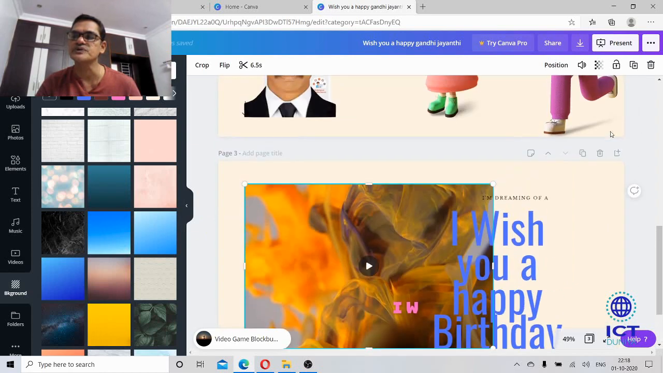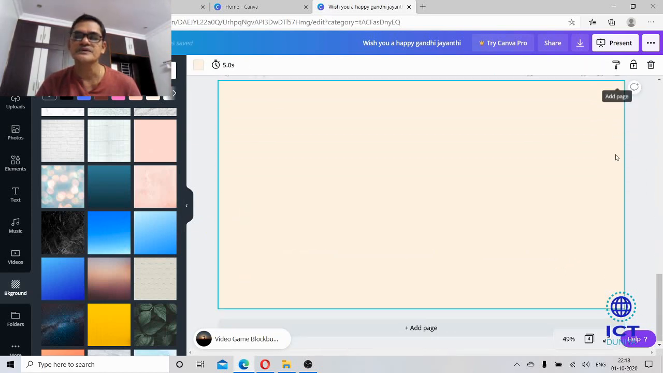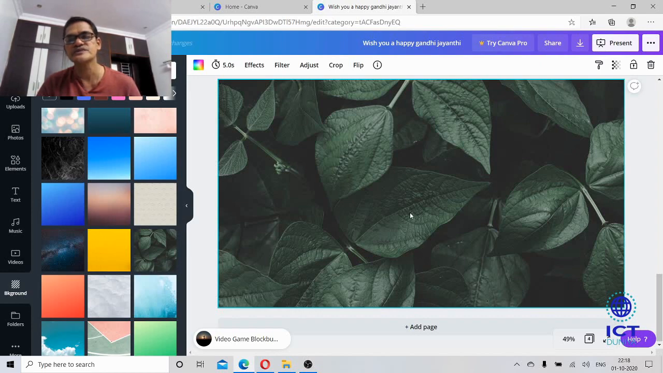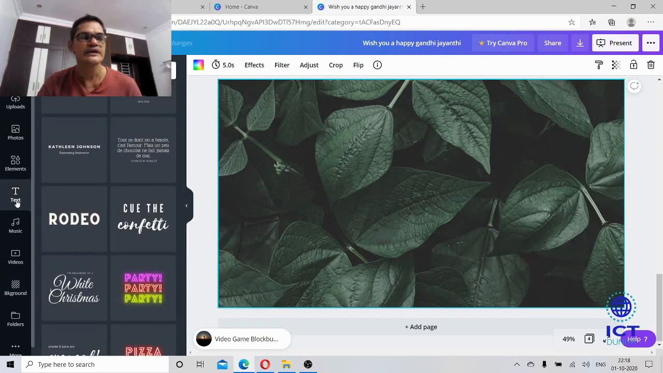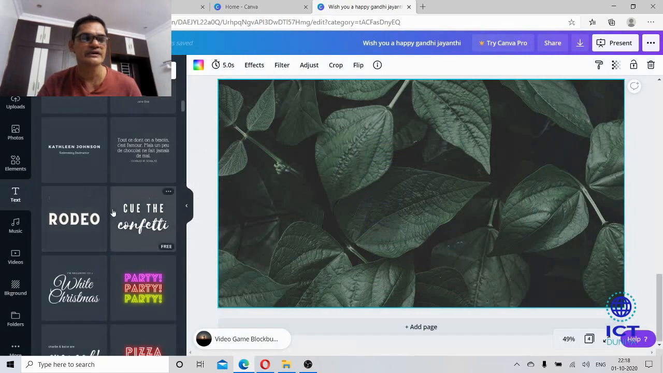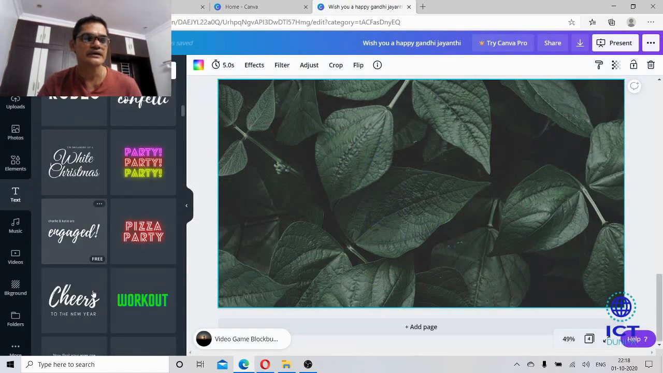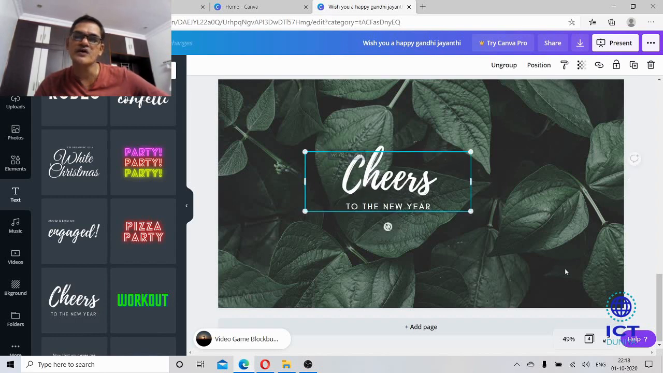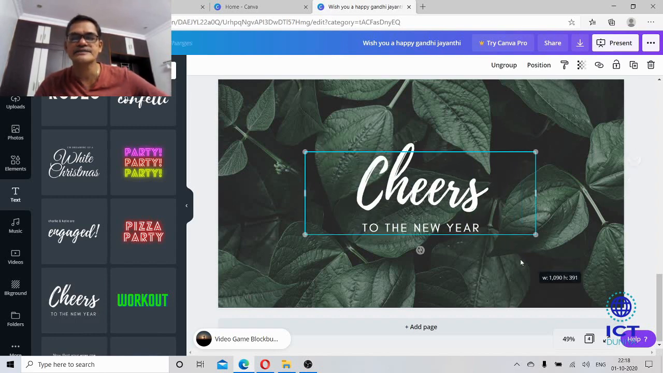For example, I'll show you one. This is actually a cream color background. I want to add a beautiful background of these leaves. In this way we can add it. Now here we can add text. This is a paid one. So let me add this. Cheers. This is how we can add text.